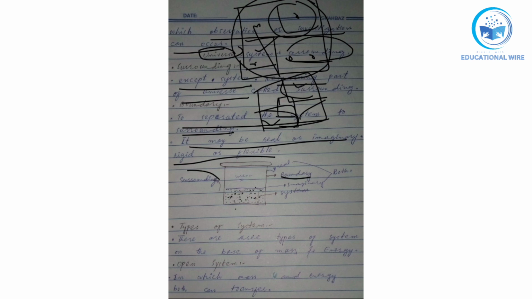And in a system, the outer part is called the surrounding. Now in this one container, is there just a real part, or an imaginary part, or both real and imaginary? This is my question. Write your answer in the comments: in this one container, is there both a real part and an imaginary part, or just a real part?